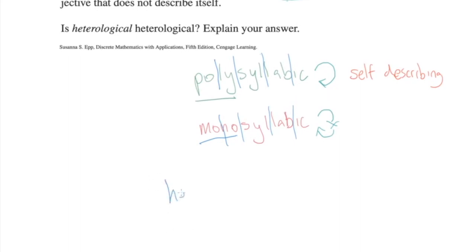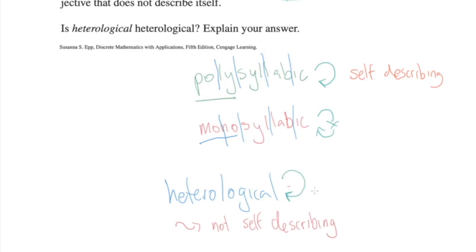Okay, so what's our word? Let's try to think about whether heterological is heterological. If we assumed that heterological did describe itself, so it was self-describing, we would immediately run into an error, right? Because the meaning of heterological is that it's not self-describing. So if it was self-describing, then it would be a violation of the definition we set out for the meaning of heterological. If we said it was self-describing, then we would be violating that condition. Okay, so that one didn't work.